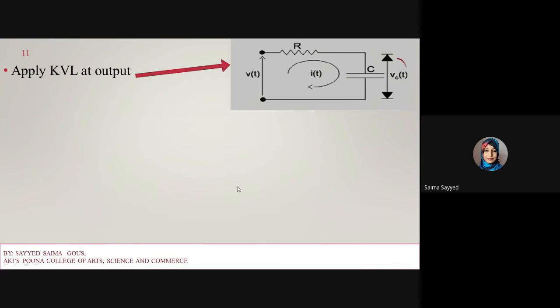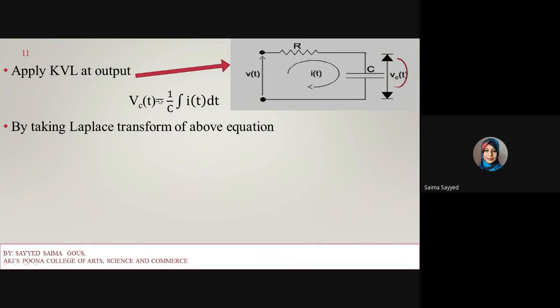Here the output is the voltage across the capacitor only. So vc(t) equals 1 upon C integration i(t) dt. Taking the Laplace transform of the above equation, Vc(s) equals 1 upon C, 1 upon s into I(s).